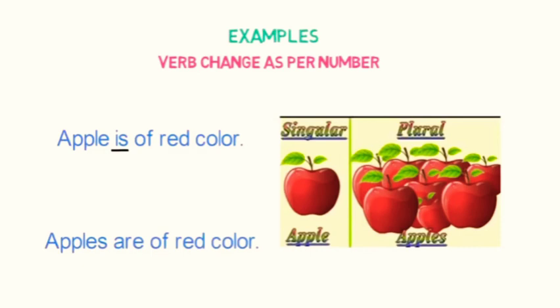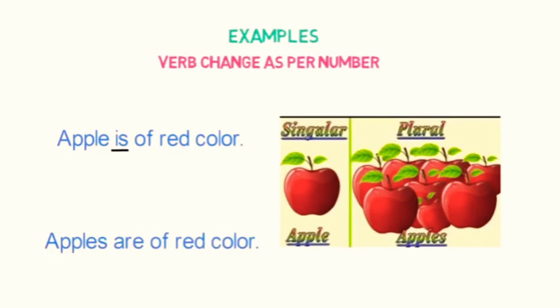So this is clear with the examples that those verbs which are limited due to tense, person and number in a sentence, or those verbs which change as per the tense, person or number of a subject, are known as finite verbs.